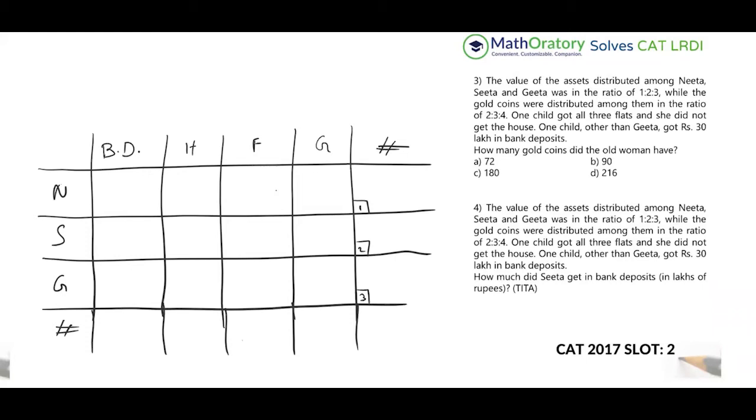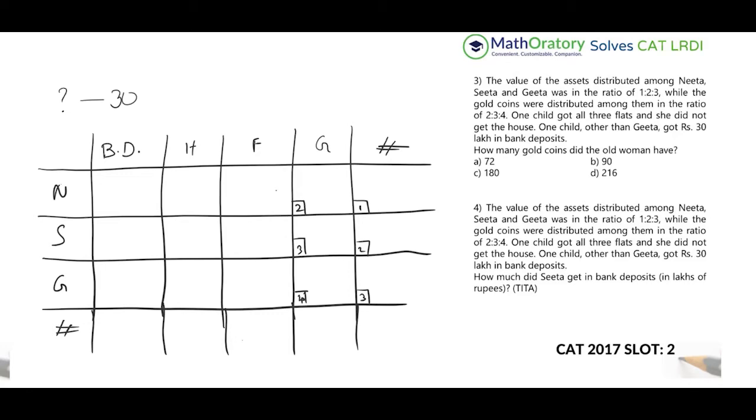And the gold coins, now the gold coins will be in the picture. So the gold coins were distributed in the ratio 2:3:4. One child got all the 3 flats and she did not get the house. And one child other than Geeta got rupees 30 lakh in bank deposit. So there will be somebody getting 30 here. I don't know who. But we also know that somebody gets all the 3 flats and she did not get the house.